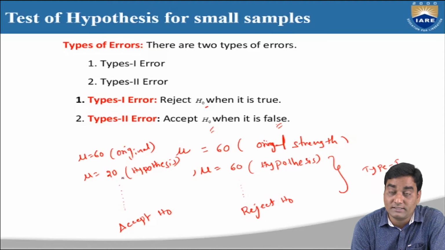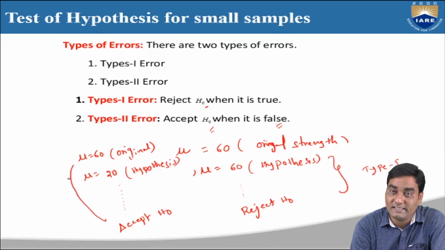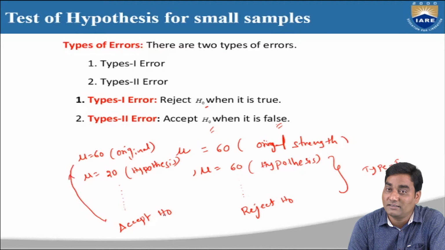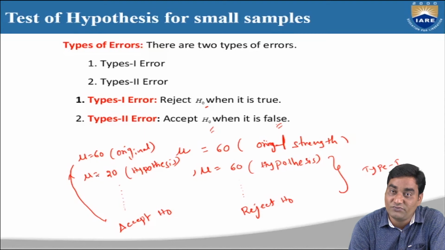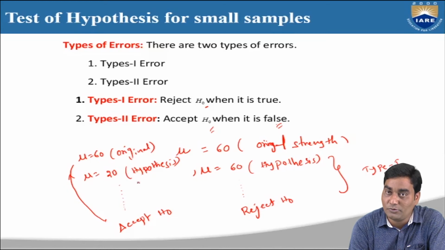Yes, the total strength in the class is 20 members only. But actually the original strength is 60. But I am accepting H naught even though it is false. I took a false statement. Actual original strength is 60 members, but I took a false statement or false hypothesis.